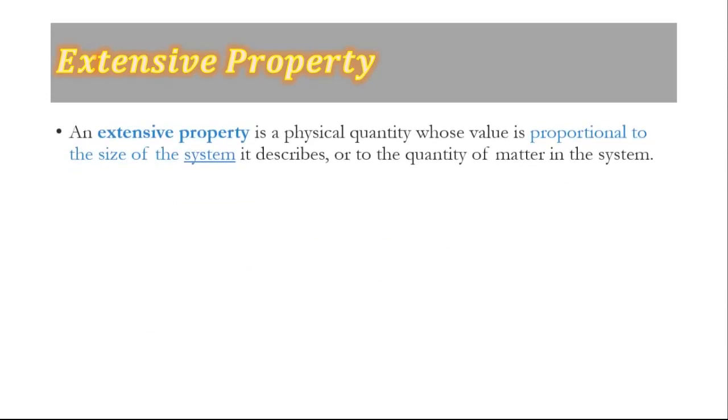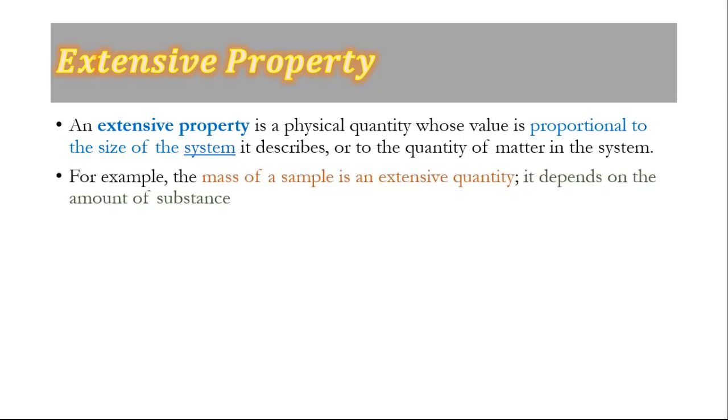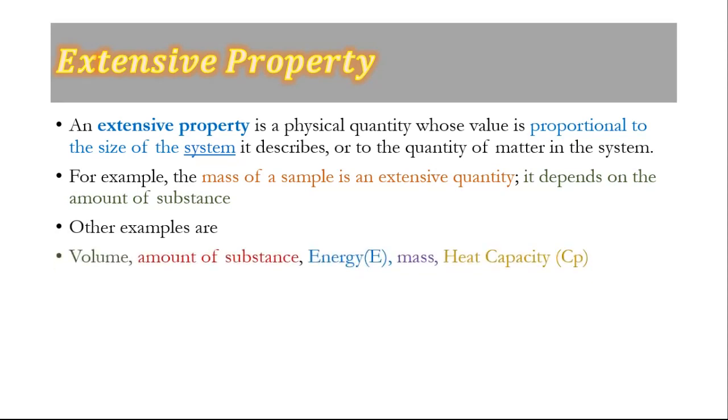Extensive properties. An extensive property is a physical quantity whose value is proportional to the size of the system it describes, or to the quantity of matter in the system. For example, the mass of a sample is an extensive quantity. It depends on the amount of substance. Other examples are volume, amount of substance, energy, mass, and heat capacity.